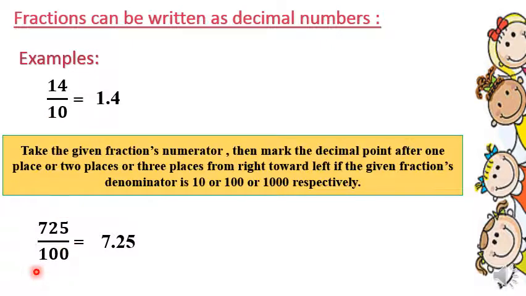As we did here, look, this is the decimal number, which is 14. We put it here and we enter the decimal point one digit to the left. Why? Because I have 10. Okay, so it will be 1.4. Here I have how many zeros? 1, 2. So we enter the decimal point 2 digits to the left, so it will be 7.25.